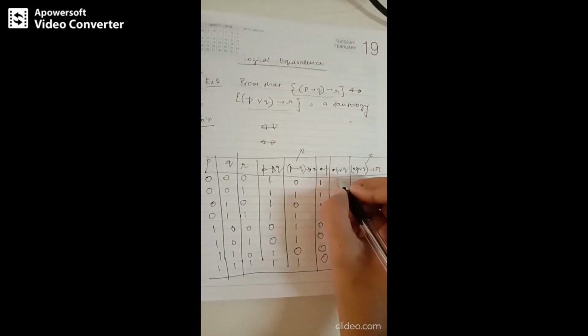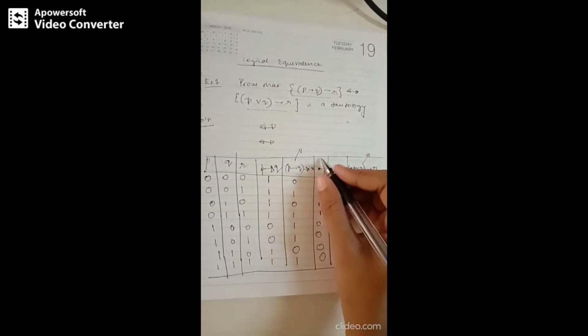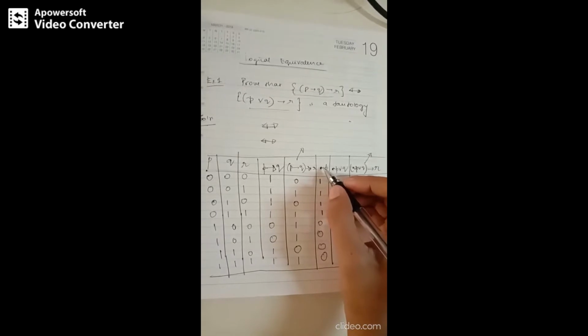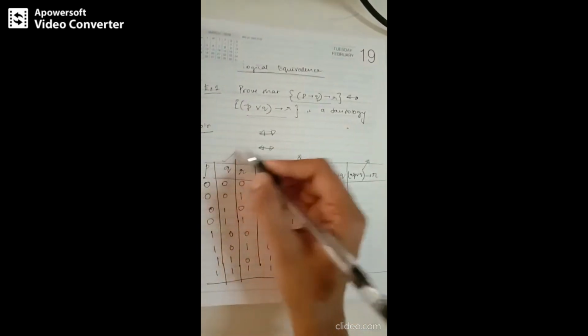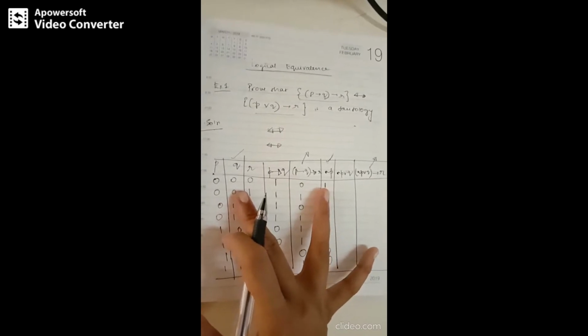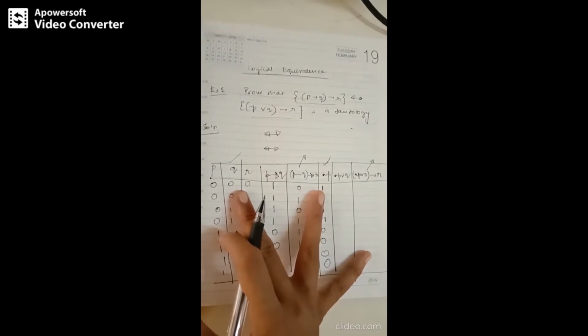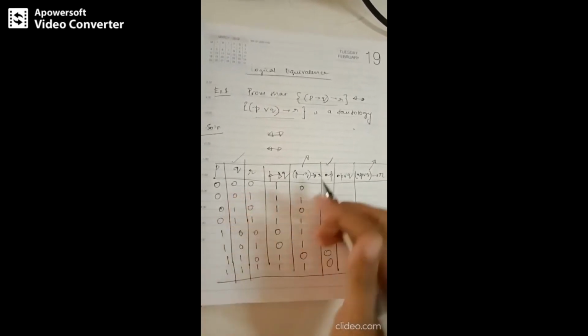Next we are designing for negation P or Q. How is this negation P? This is the column corresponding to negation P versus Q. So you need to take these two columns and find the disjunction of these two. Disjunction is true whenever any one of them is true, or if both of them are true, right?